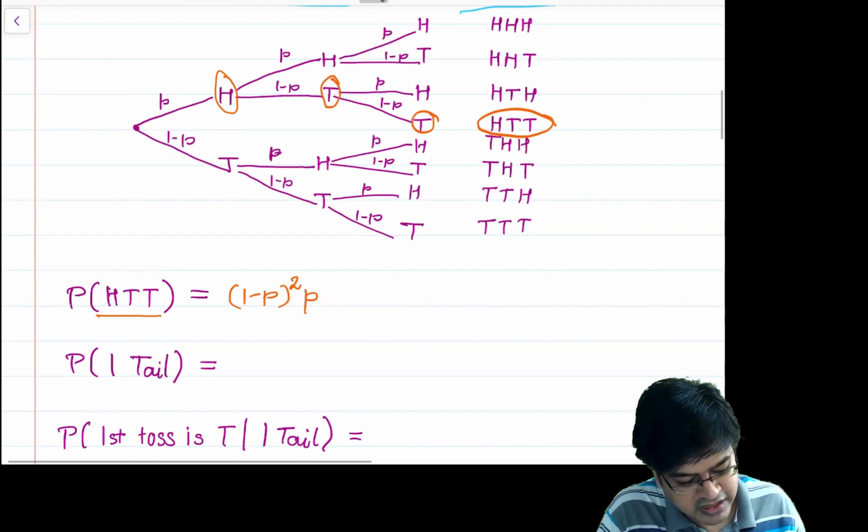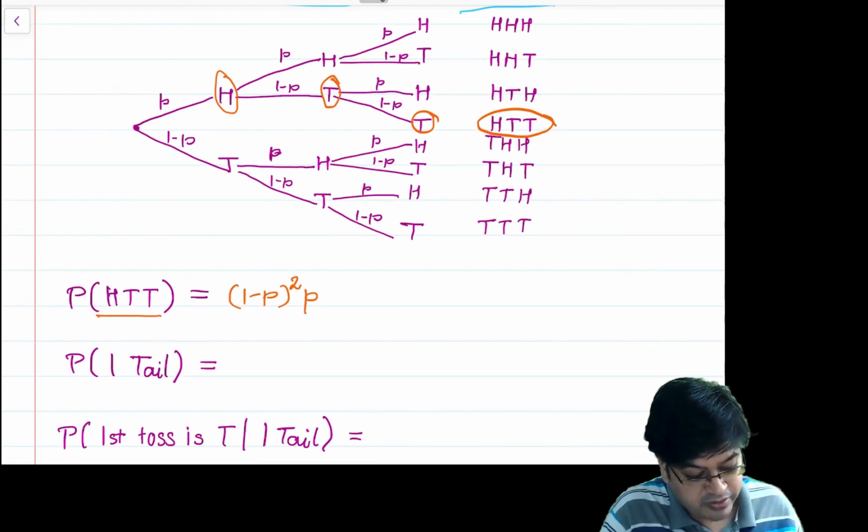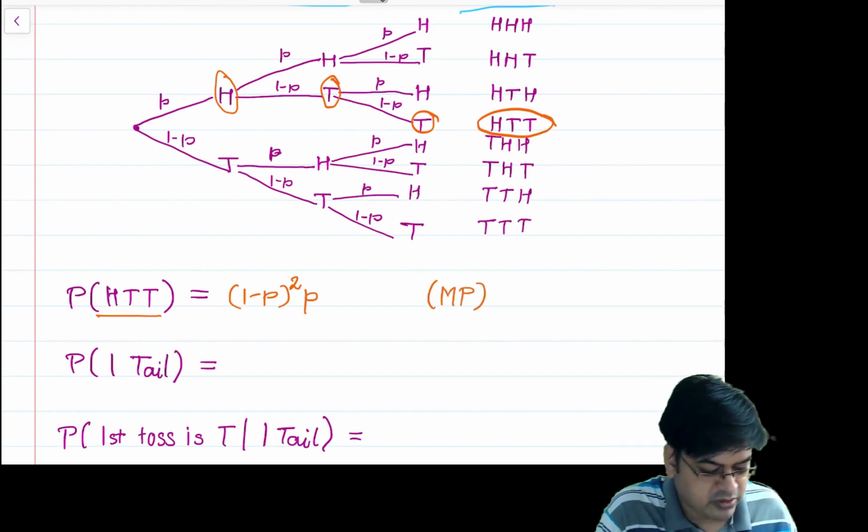Now the question asked, which is somewhat distinct from the earlier question, is the probability of one tail. So what rule did I use in the first case? It was purely the multiplication rule that I used.